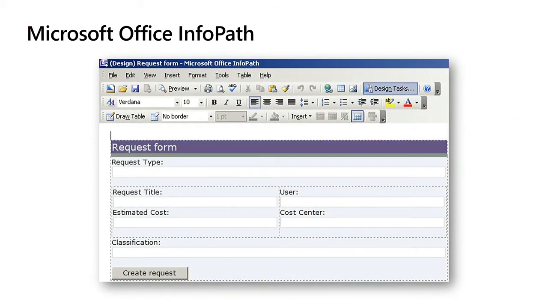called InfoPath. Now, who's worked on InfoPath? Who's still working on InfoPath? Okay, that's good. InfoPath is going the way of the dodo. Now, InfoPath was a great tool. It did the job. We were able to digitize these forms. Remember, my first form was a leave application form. Take it, pull it into SharePoint, and it worked great.